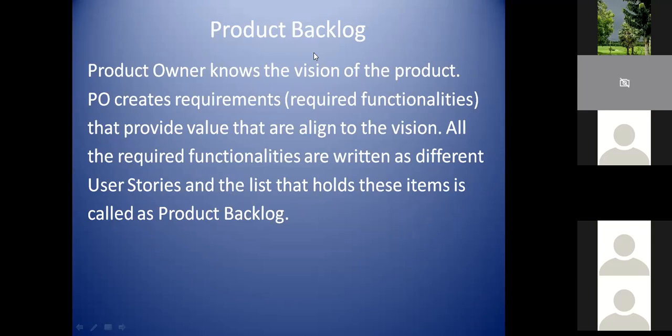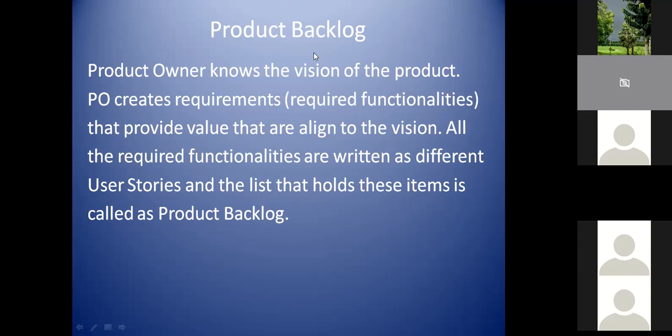So at different levels, we have created different hierarchies, one for the benefit of tracking and another for giving the progress at different levels in a bigger picture. Now all these items which are required to create and run your product are put under a single placeholder list, which is called the product backlog.